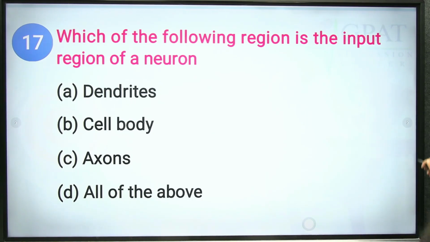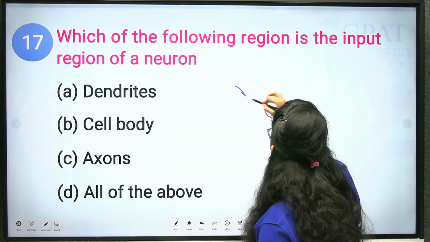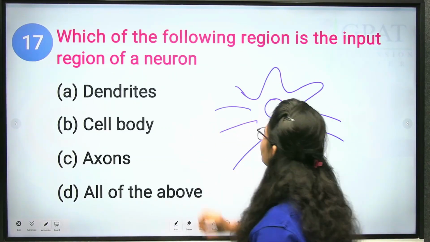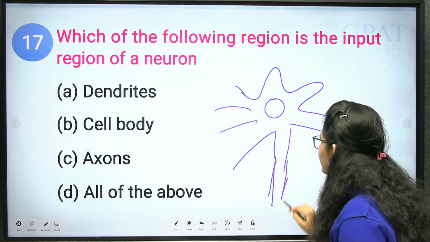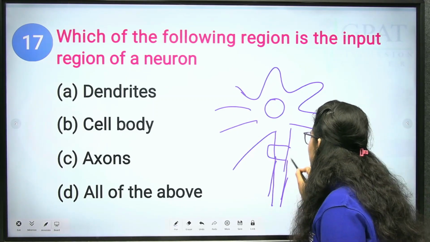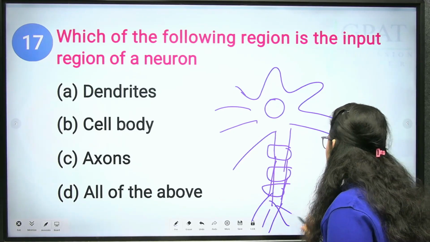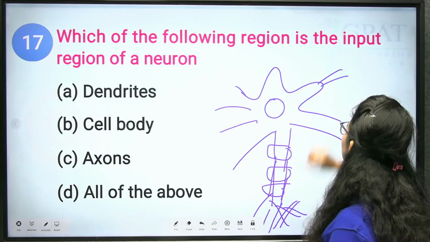A neuron has many parts: this is the nucleus and these are the dendrites. These are the outer parts of your neurons. This is the stem, okay? This is the cell body and we have the axons. Clear? So this is the diagram of your neuron. Now these are your dendrites.